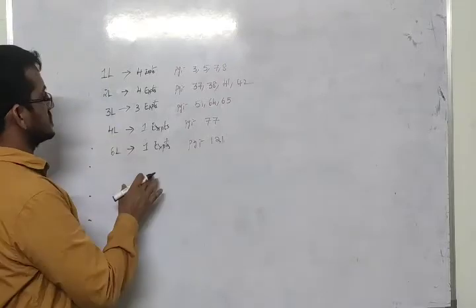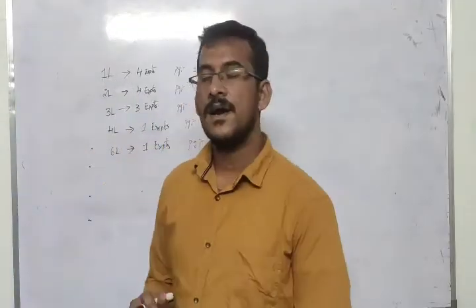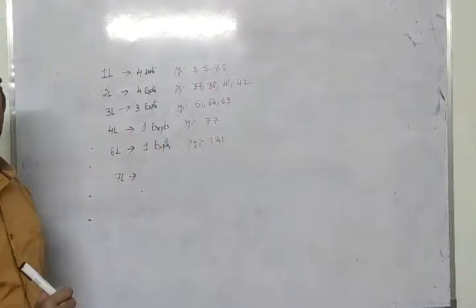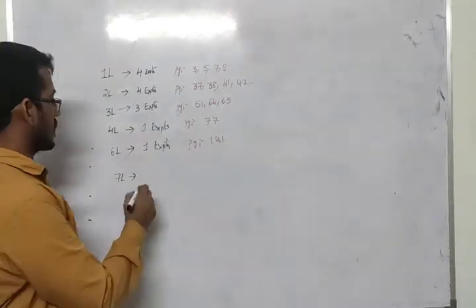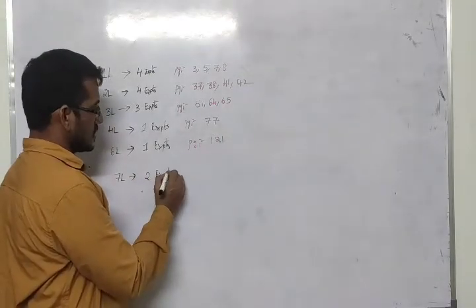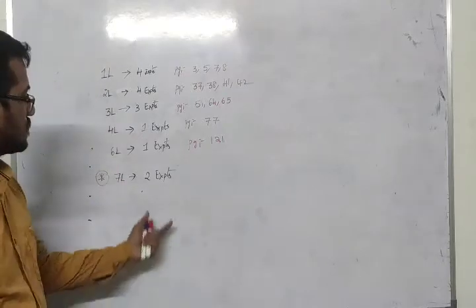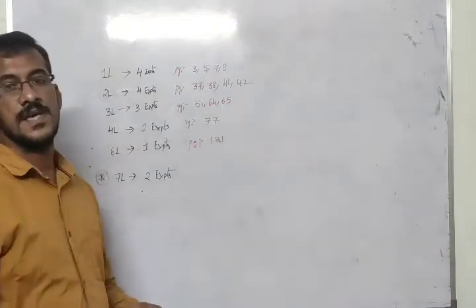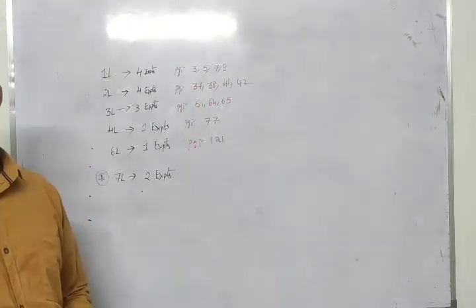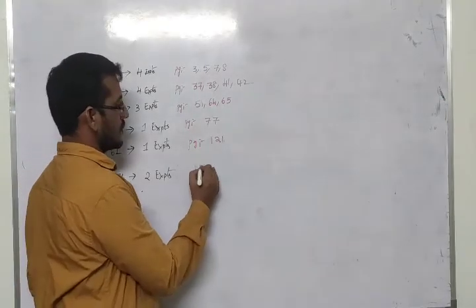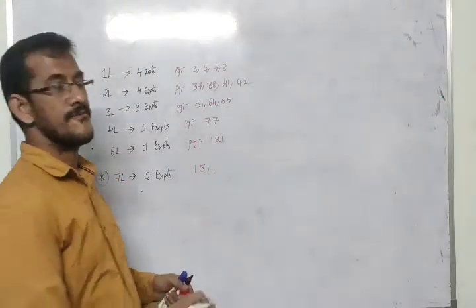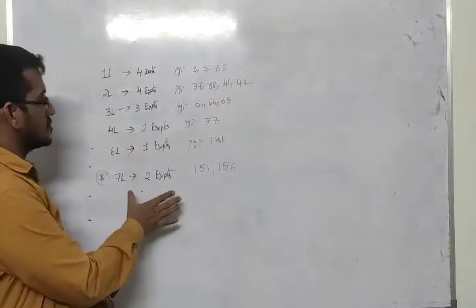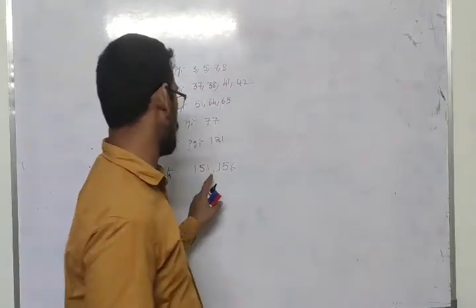So if you read this, that's enough. But once you go through this also, the 7th lesson experiments, 2 experiments, you go through them. Actually this is deleted, but these experiments also, once you go through and prepare them, page numbers 151 and 156. These 2 experiments are very important from lesson 7.